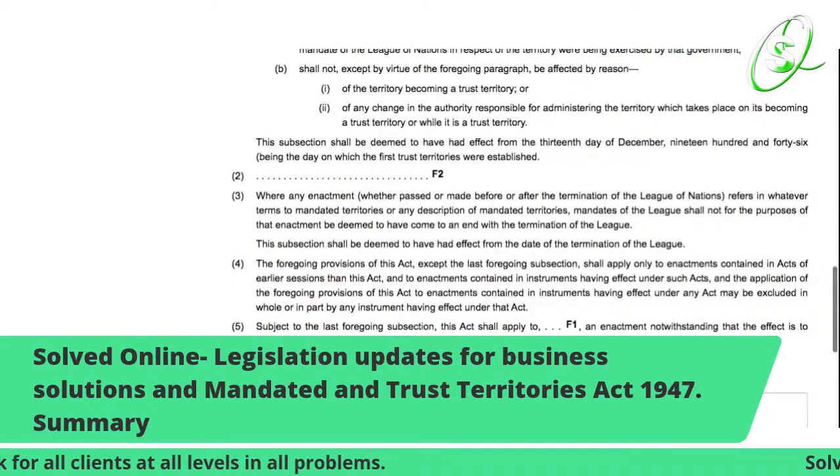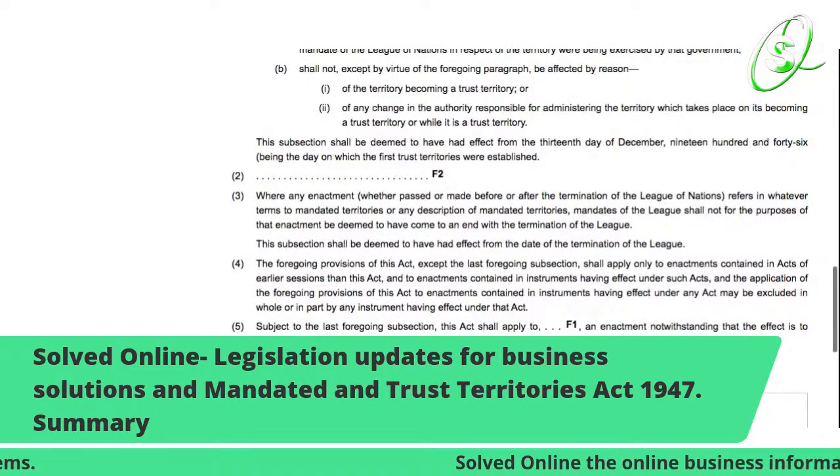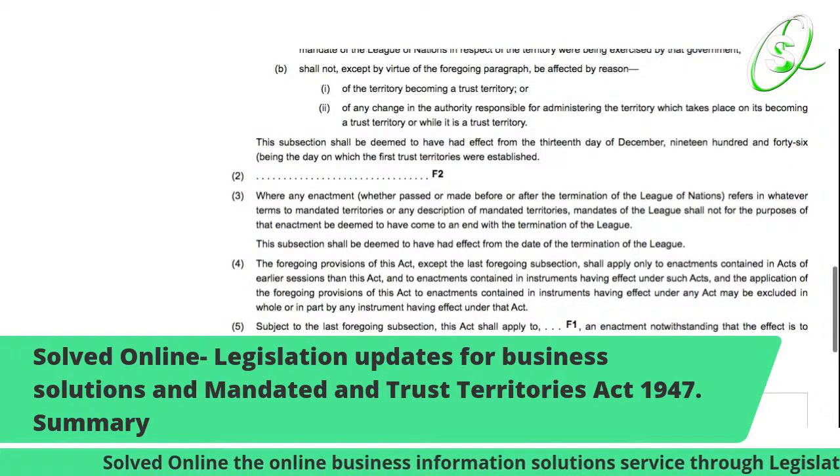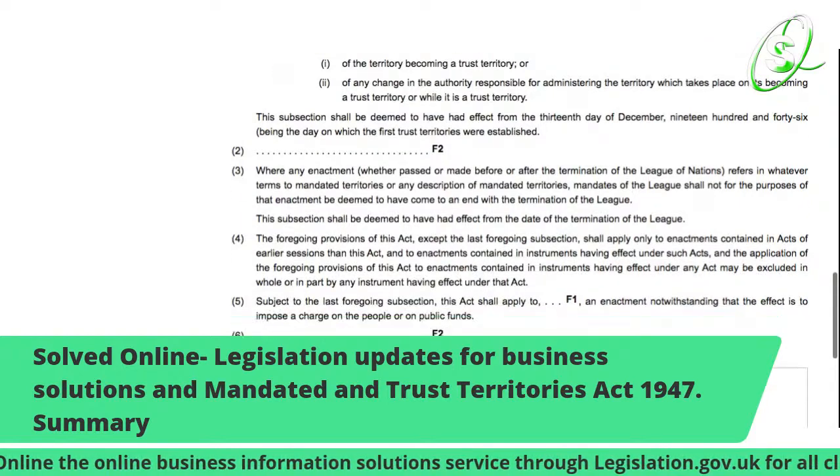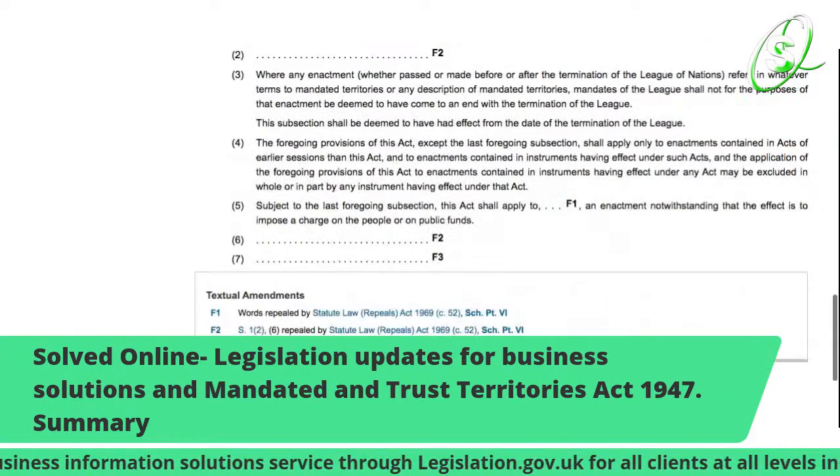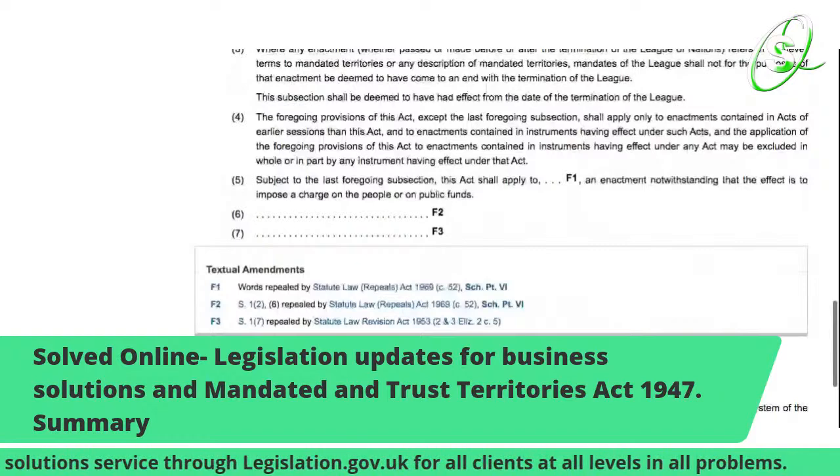So if administration creates an instrument, it can change the actual act by repeating them. Like I say, it's very important to understand this legislation and what it's actually saying.